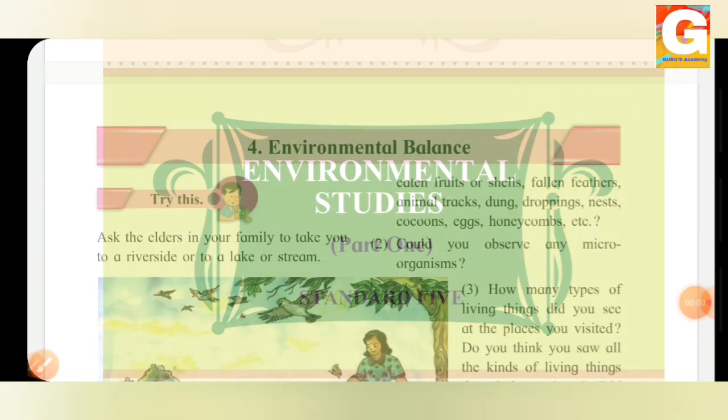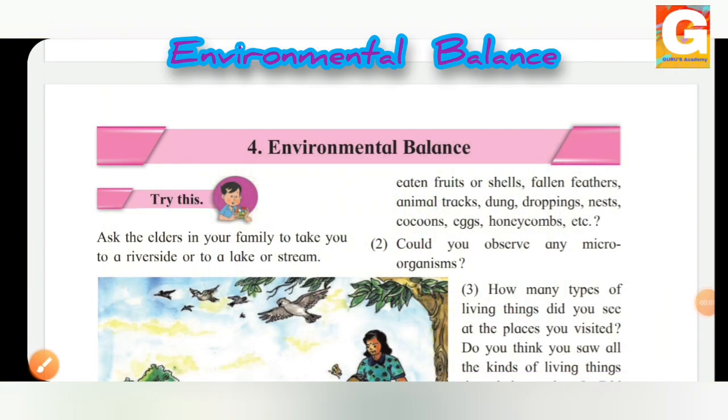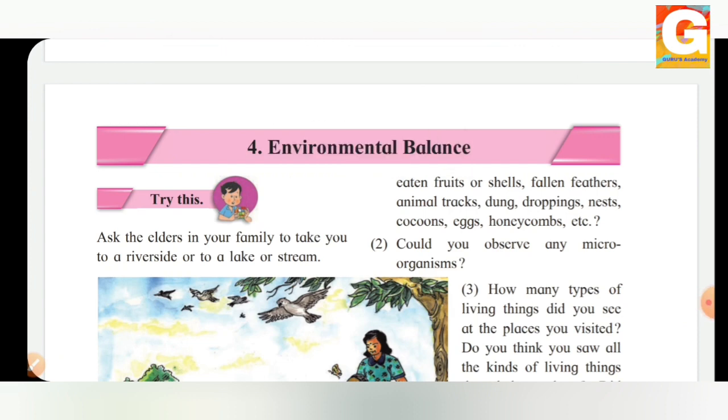So let's start with our next topic, that is the food chain, from the 4th chapter Environmental Balance of 5th standard EVS 1.